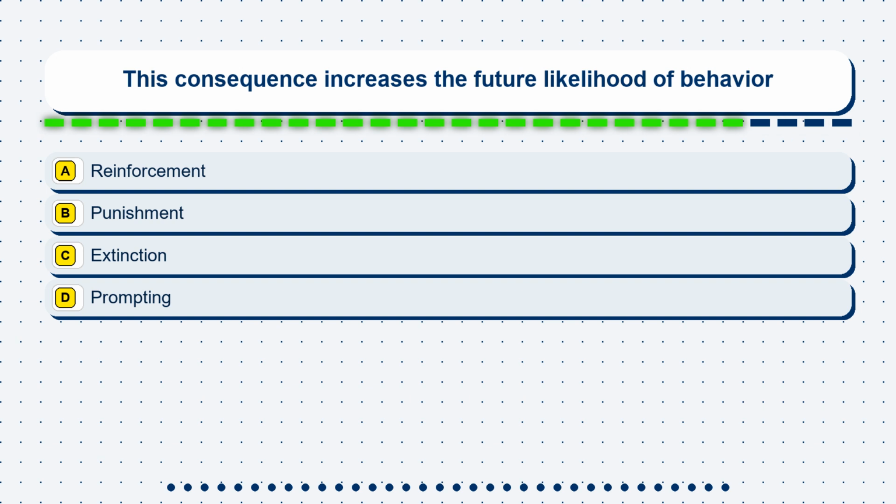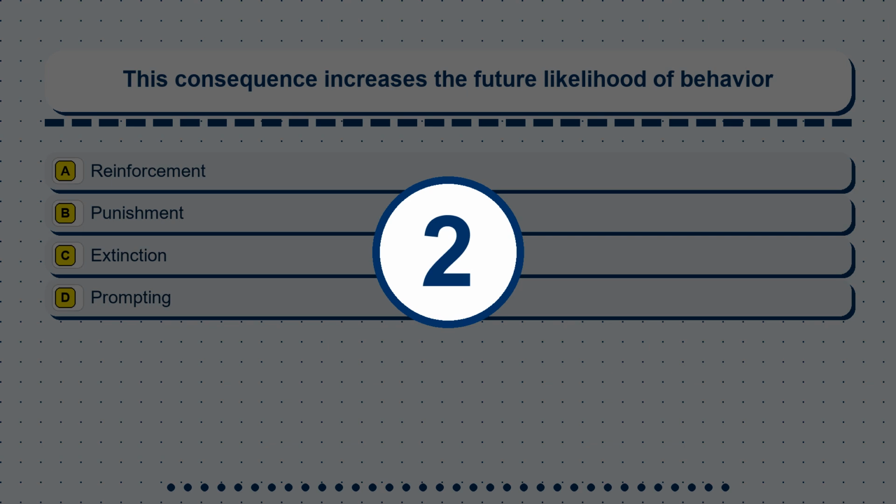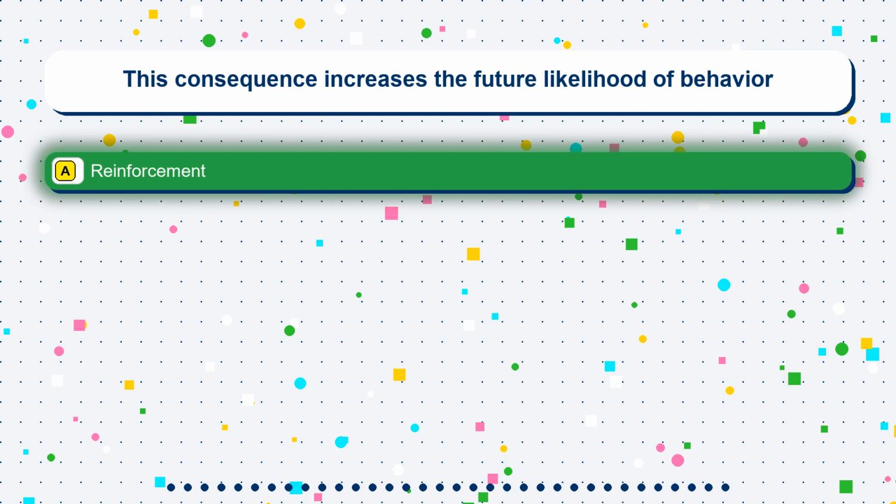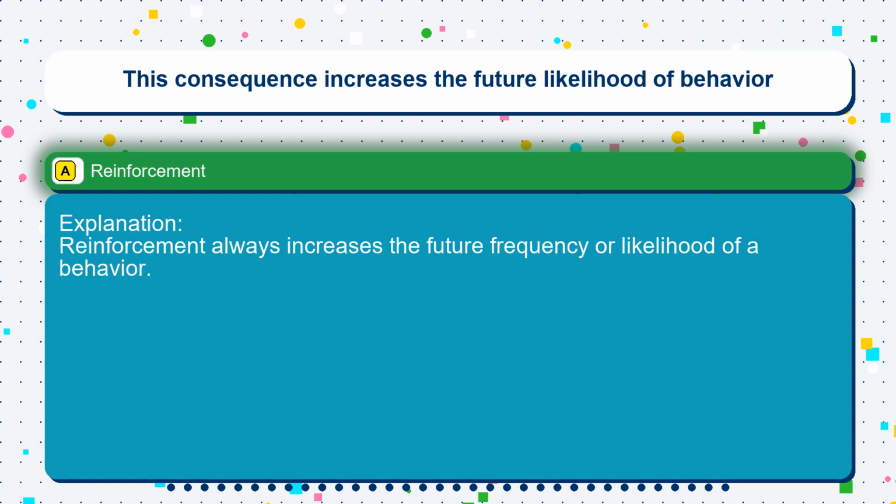Question 3. This consequence increases the future likelihood of behavior. Option A: reinforcement. Option B: punishment. Option C: extinction. Option D: prompting. The correct answer is option A: reinforcement. Reinforcement always increases the future frequency or likelihood of a behavior.